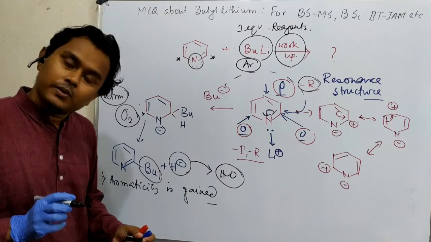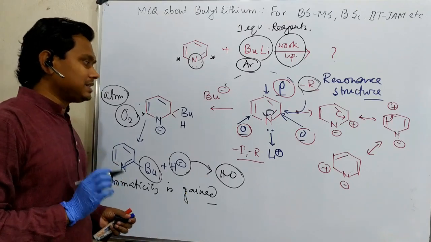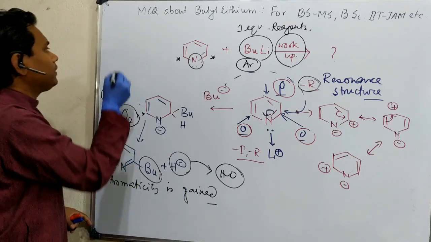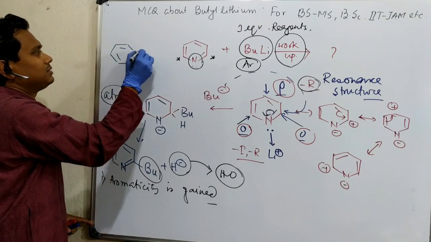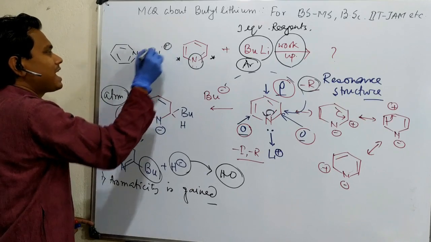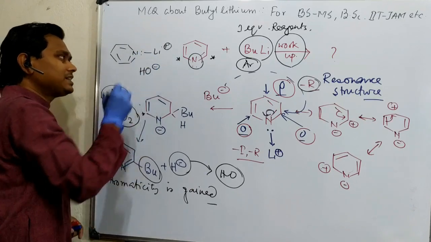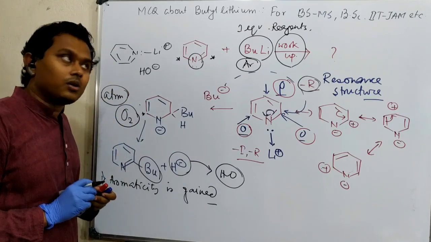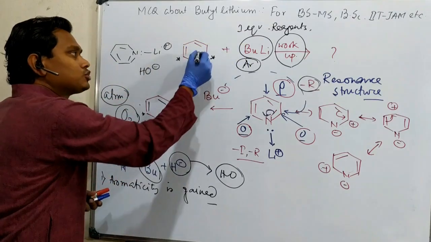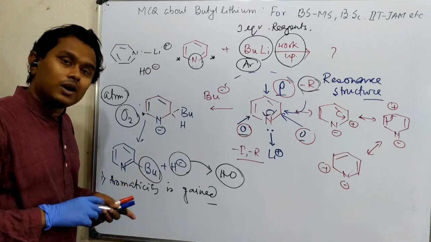So this is the overall discussion. And another thing, I have given one answer, why not lithium plus and hydroxyl minus? This is possible only when the reaction will not occur. If you mix these two and there is no reaction, then what is expected?